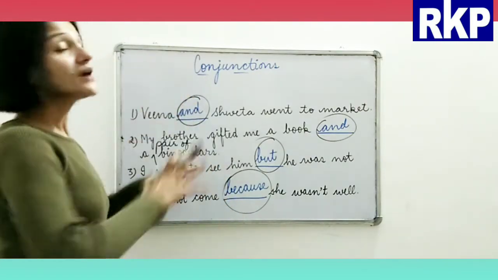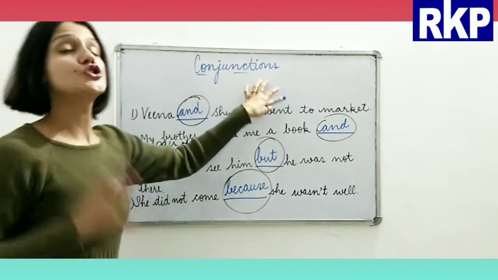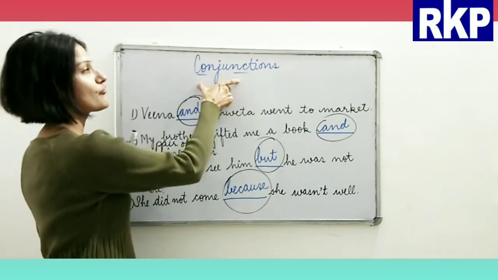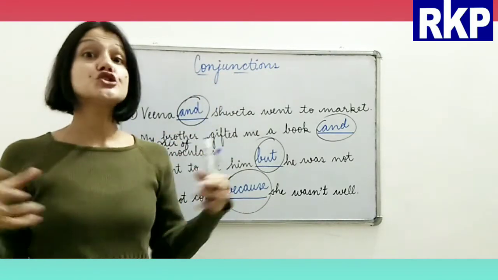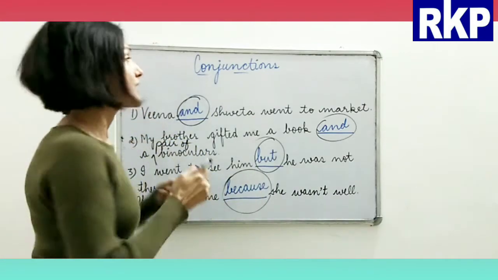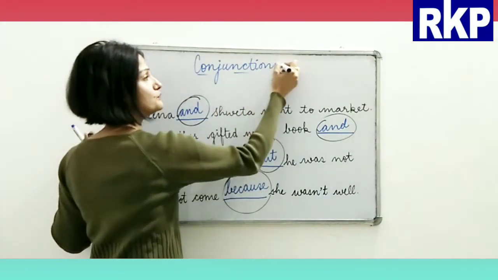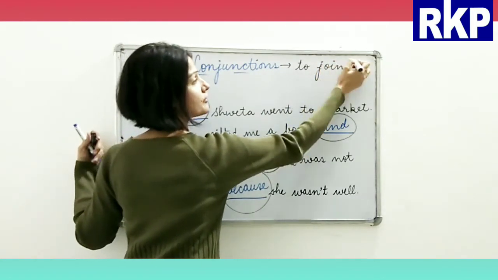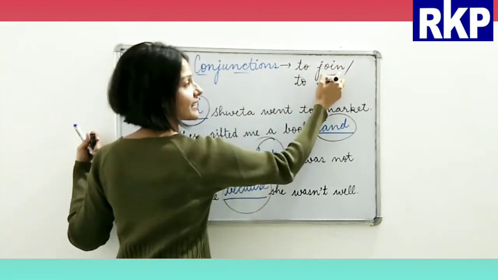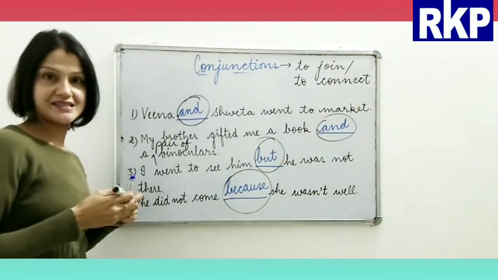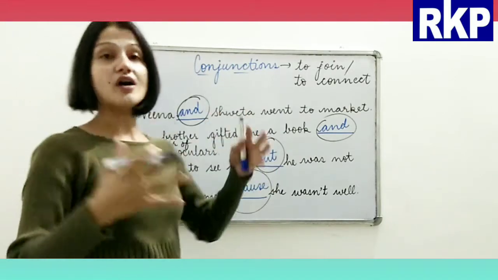So what I mean to say is conjunctions. Actually, it has come from the root word here, conjunct. Conjunct means to join. Okay? Conjunct means to join or to connect. Okay? To join or connect.